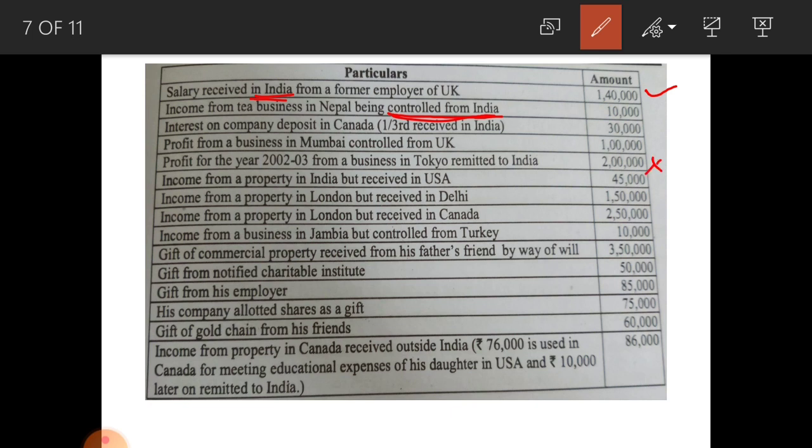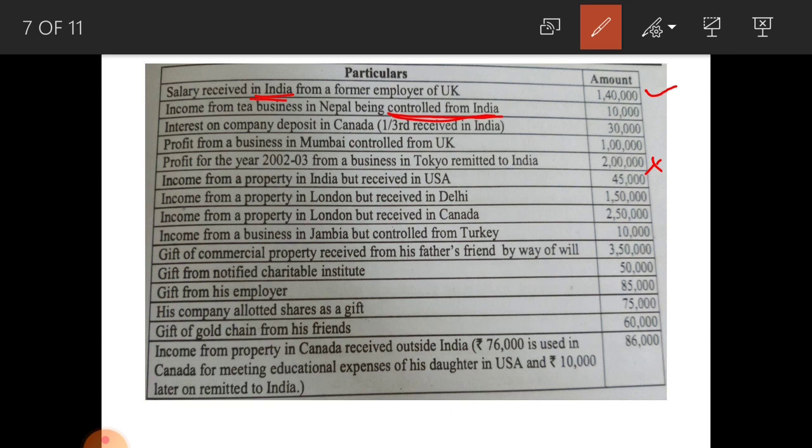Next one, income from a property in India but received in USA. Income accrued in India because the property is in India, 45,000. All 3 categories must pay tax. Next one, income from a property in London but received in Delhi. Amount received in India but accrued abroad, they have to pay tax on 1,50,000 rupees, all 3 categories.